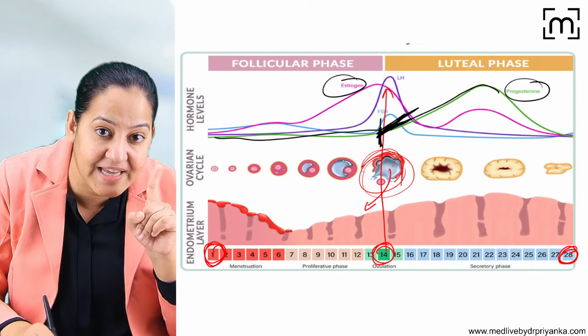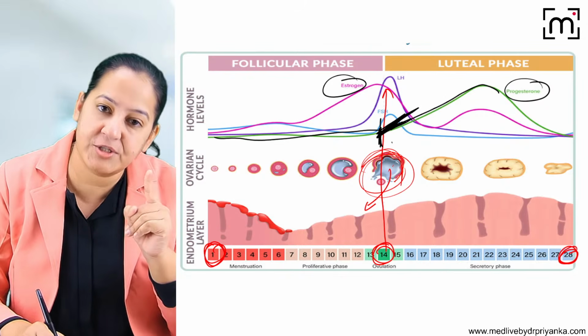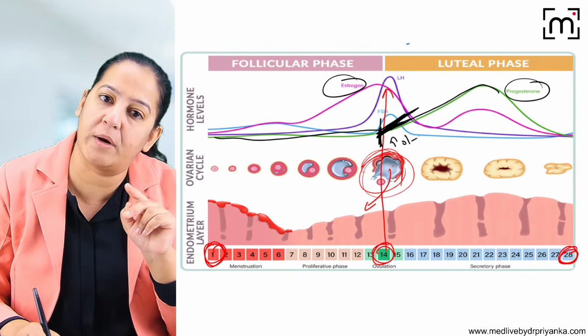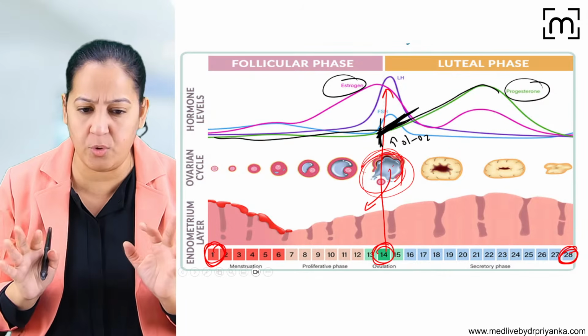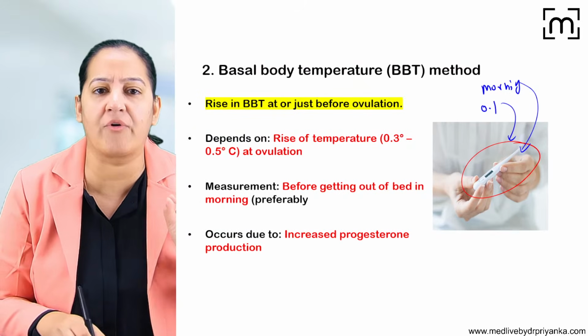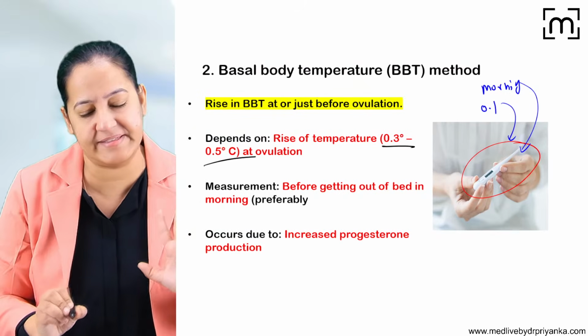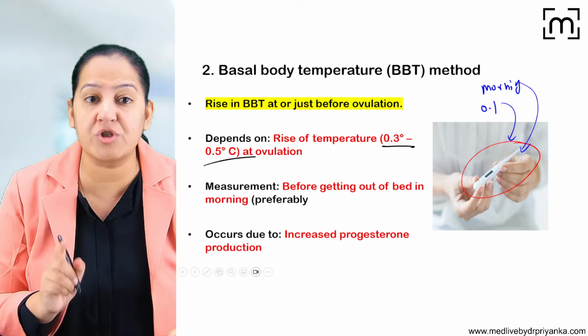Progesterone rises the day ovulation occurs, and progesterone increases body temperature by 0.1 to 0.2 degrees Celsius. It is not very high. Will the female feel the fever? No. It is hardly, a very small rise. It is 0.3 to 0.5 degrees Celsius. It's a very small rise. That is caused by progesterone.